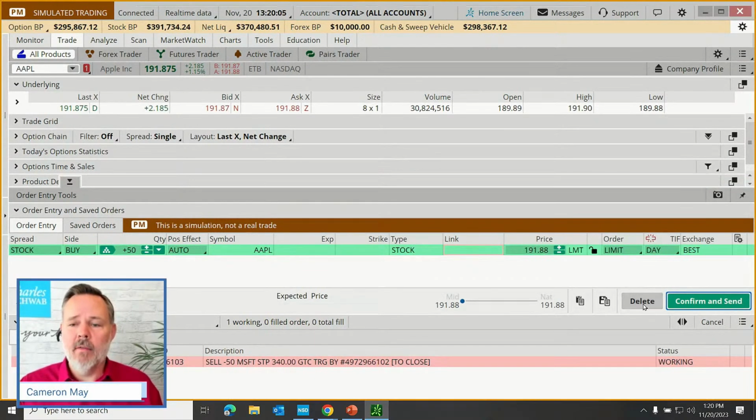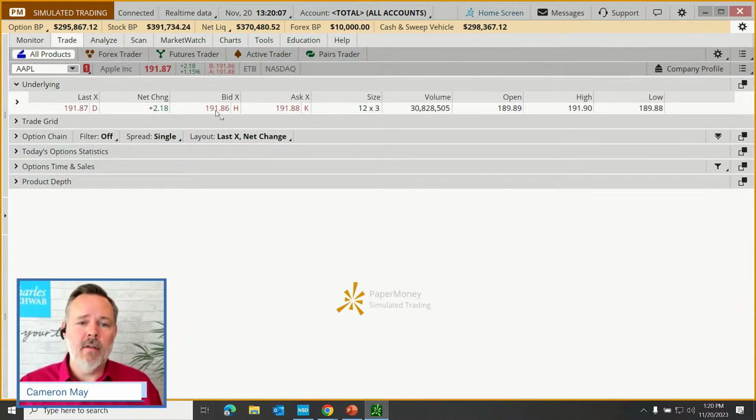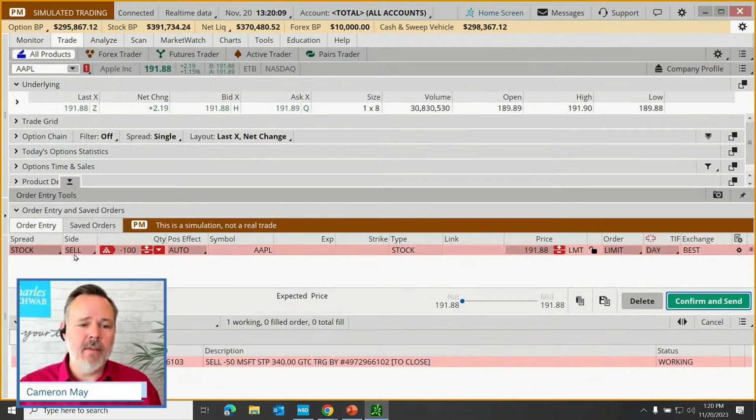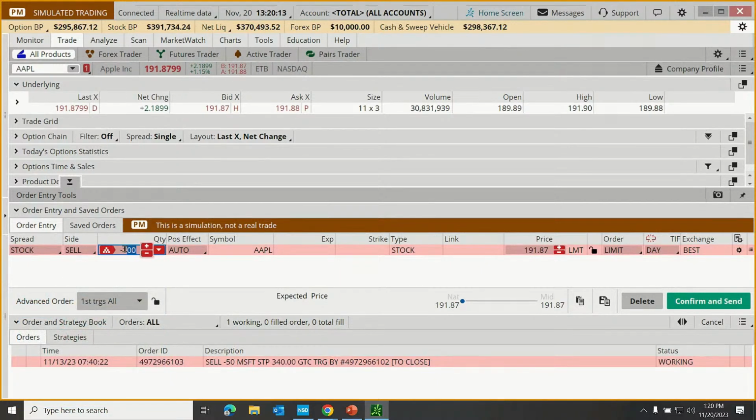Now that's a buy order. If I want to place a sell order, I just click on the bid price, same process. I can modify the quantity if I want to. No, you don't have to place round numbers. If I wanted to sell 63 shares, I can sell 63 shares. If I want to buy 57 shares, as long as I can afford it, as long as it's allowed in the account type that I'm trading, I can do it here.